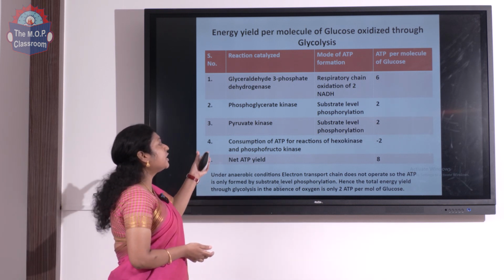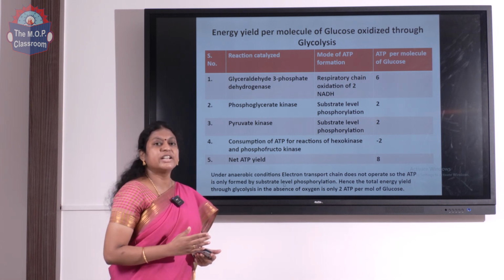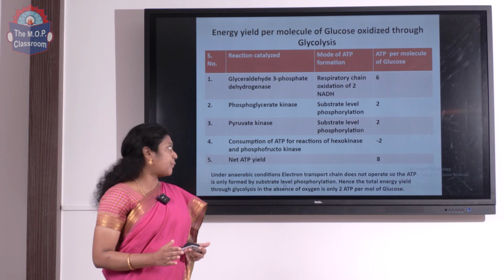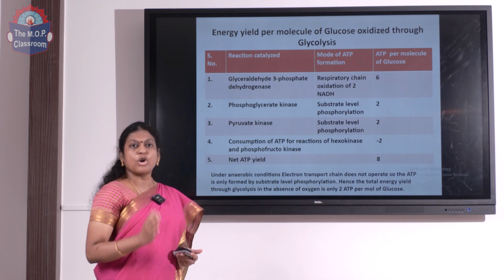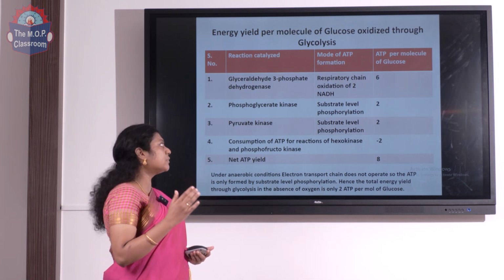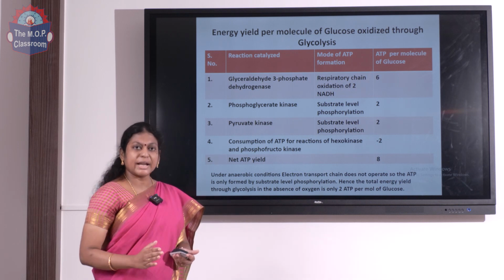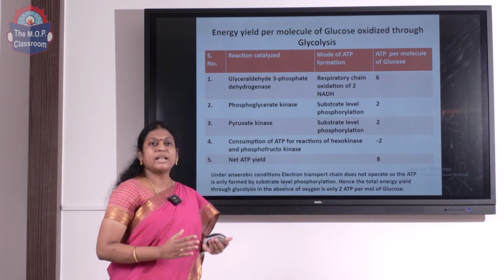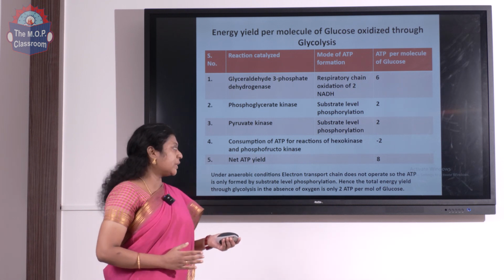We all know that in the reaction catalyzed by glyceraldehyde 3-phosphate dehydrogenase, NADH is produced and this NADH is going to enter the electron transport chain under aerobic condition and we will get 6 ATP out of it. The reaction catalyzed by phosphoglycerate kinase is a substrate level phosphorylation. We have got 2 ATP in it. In the reaction catalyzed by pyruvate kinase, again a substrate level phosphorylation, we have got 2 ATP. So overall it is 10 ATP which is produced, but we have consumed 2 ATPs in the reactions catalyzed by hexokinase and phosphofructokinase. So the net ATP yield is 8. So under aerobic condition we get 8 ATPs, under anaerobic condition we get 2 ATP.